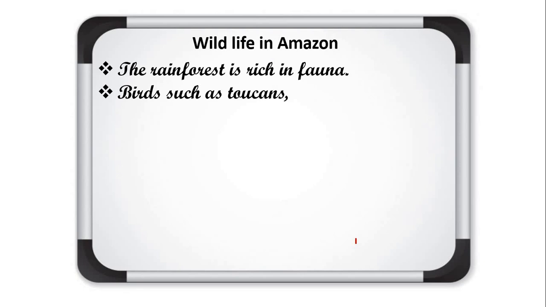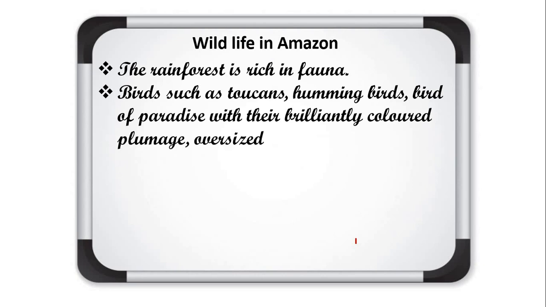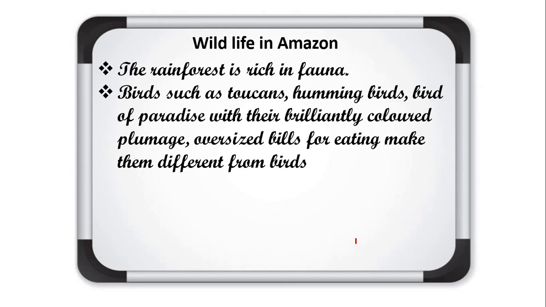Birds such as toucans, hummingbirds and birds of paradise, with their brilliantly colored plumage and oversized bills for eating, make them different from birds we commonly see in India. Understood? So these are the main birds found in the forest of Amazon: toucans, hummingbirds and birds of paradise.